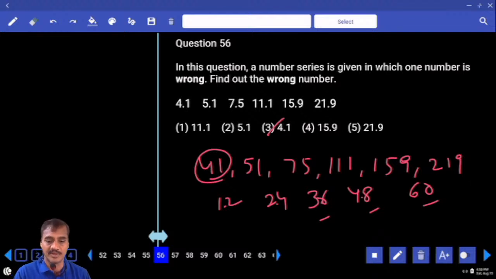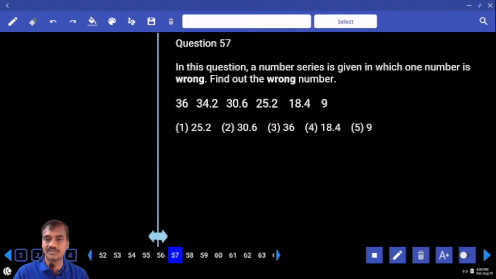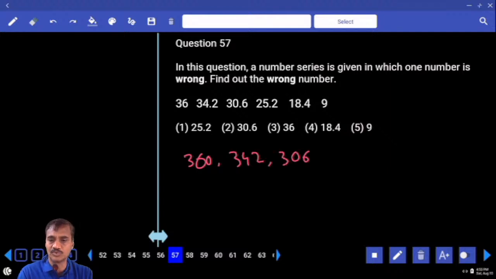Done. And next one 57. అమ్మ 57 చేశారా? 36 and 34.2. ఇప్పుడు ఏం చేస్తాం? Then 360, 342, and next one 306, and 252, and 184, and 90 are the numbers we have.